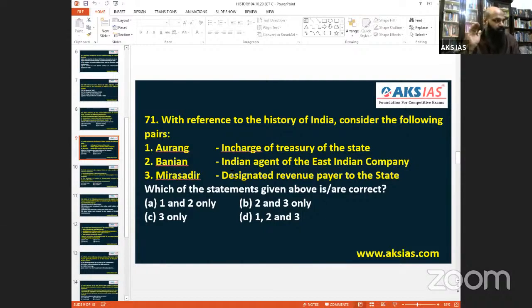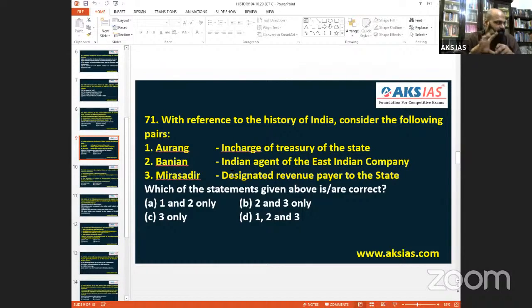So Aurang is out. Indian agent. Okay. So in general, he's an agent itself. So let's keep it like that. Banyan, agent, or an individual sub-agent. So East India Company may be an agent, and Banyan can be a sub-agent also, or Banyan can be an agent itself. So let it be. So 2 is okay. In a way we can consider that. There is a 50-50 consideration.